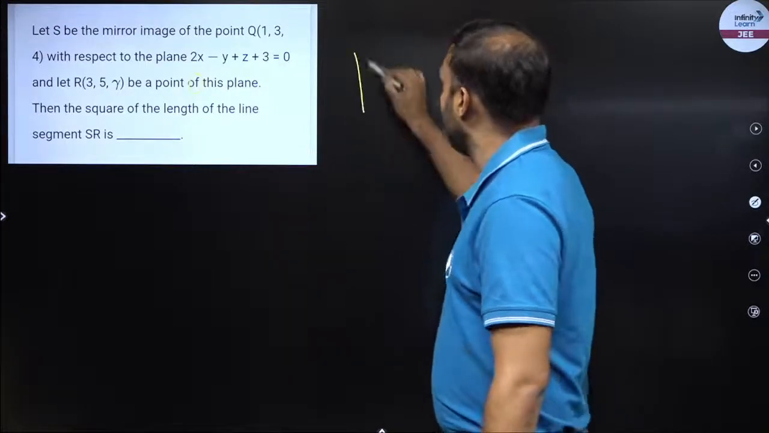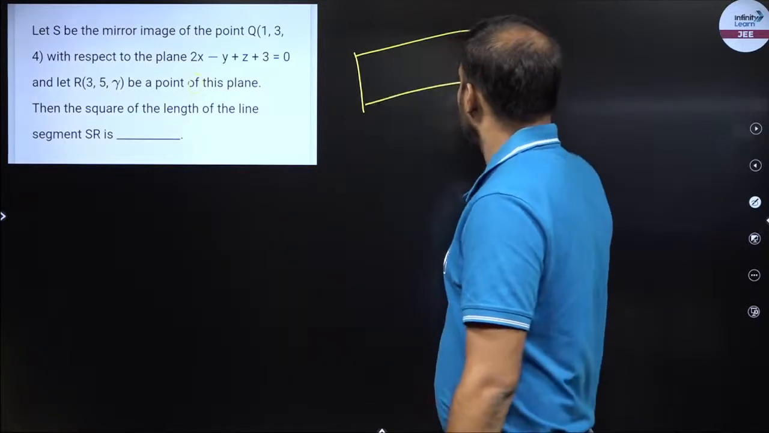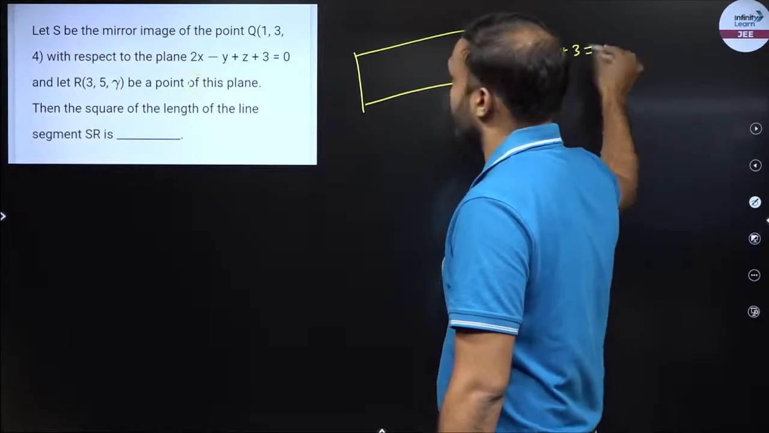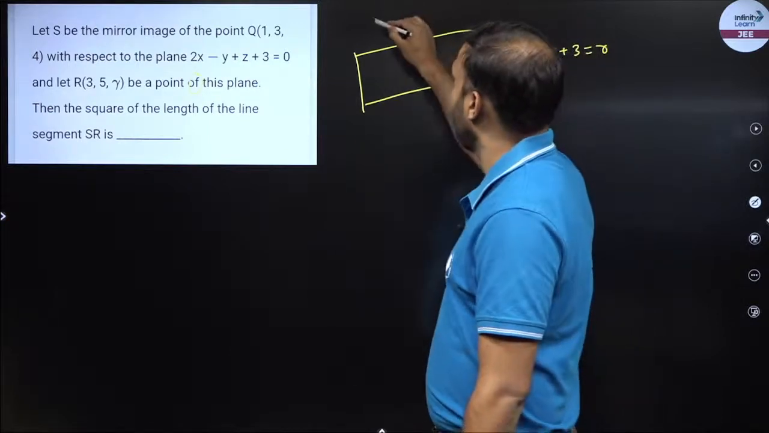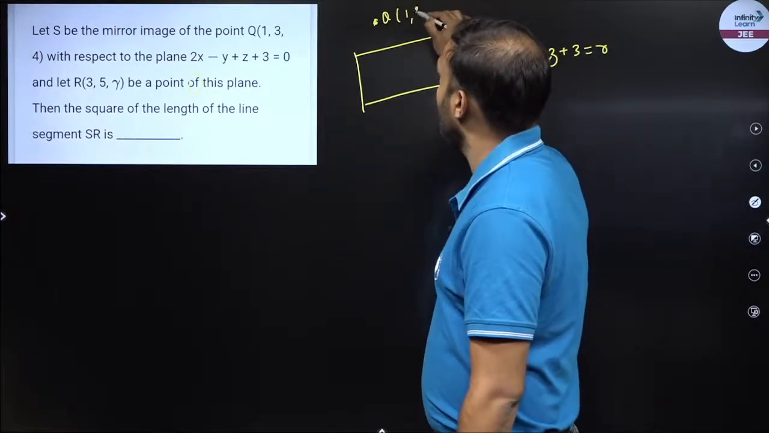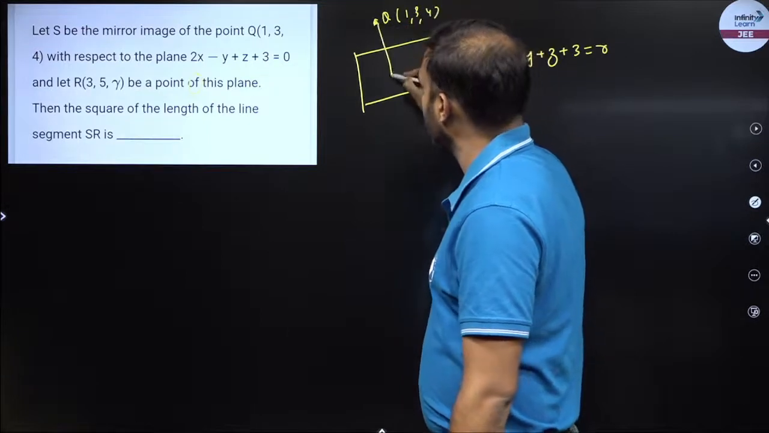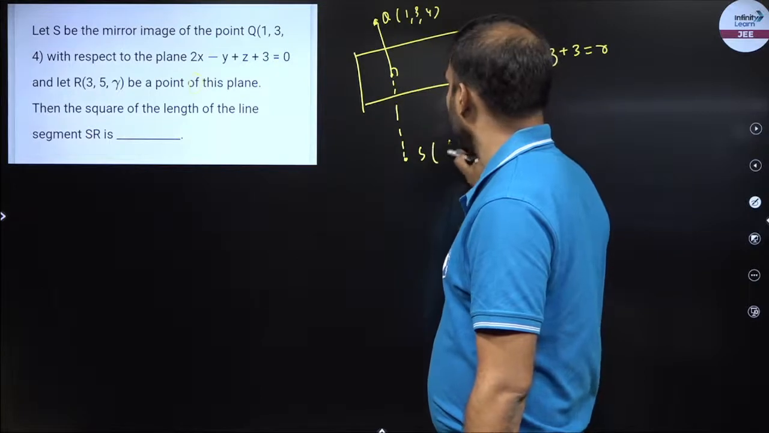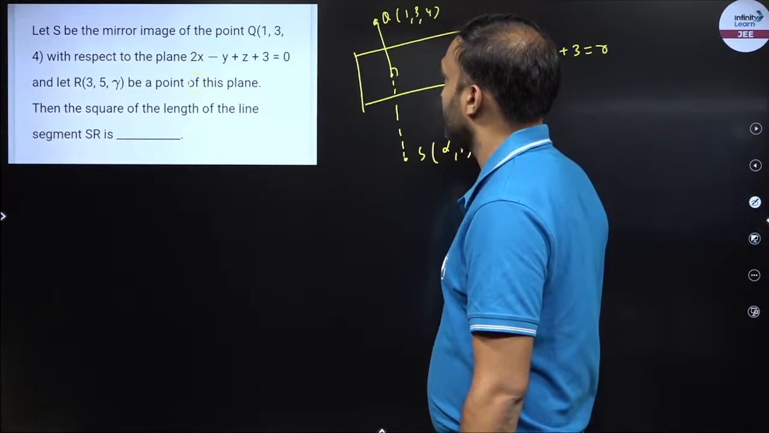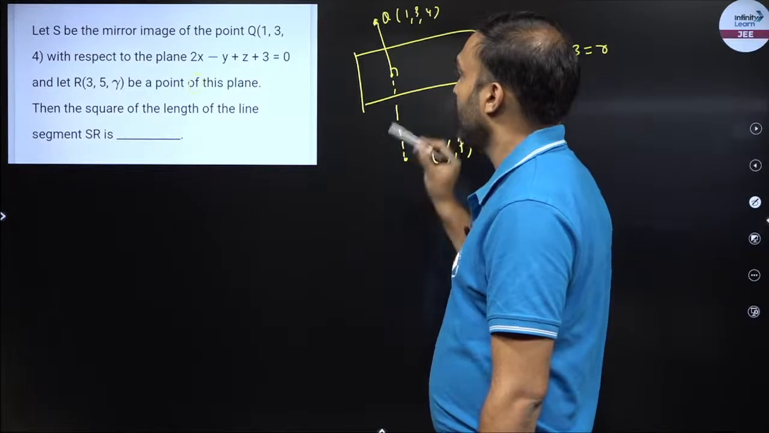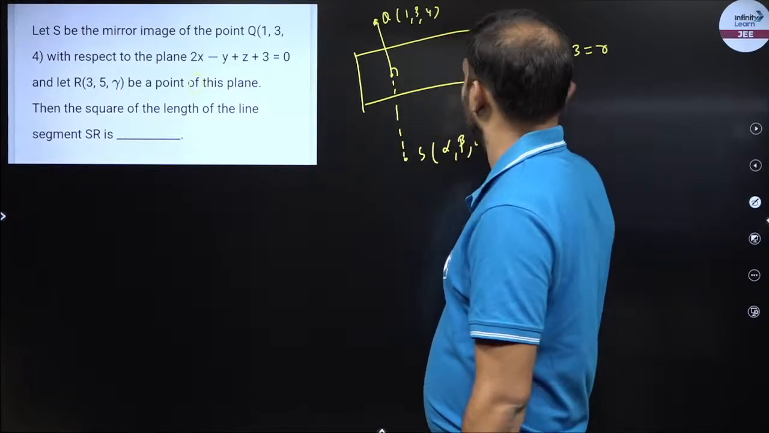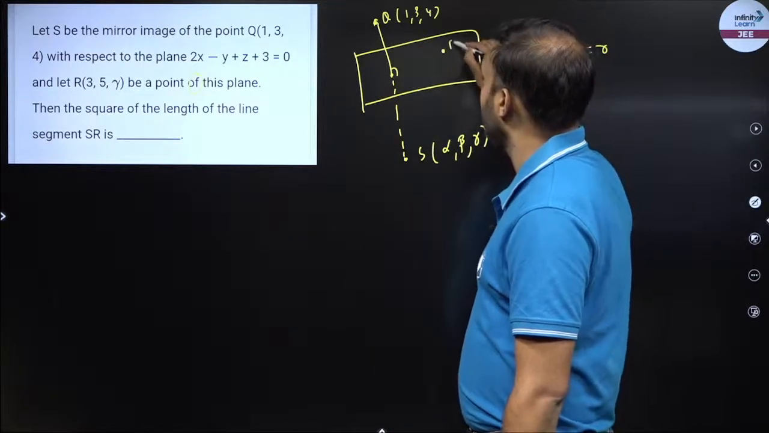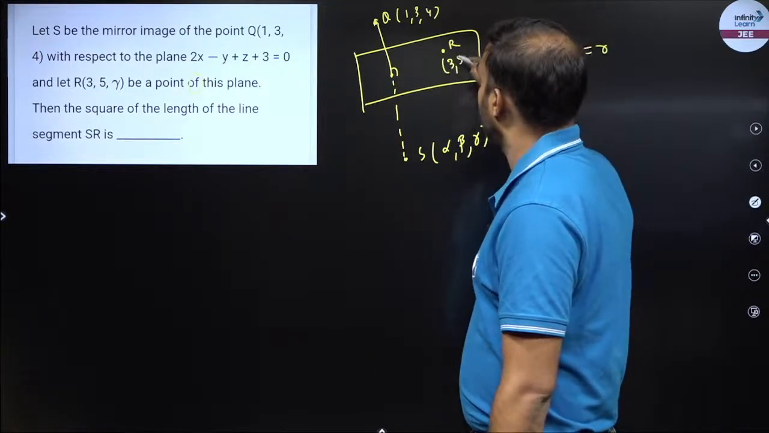So I have a plane. This is my plane. Equation of plane is 2x minus y plus z plus 3 is equal to 0. S is the mirror image of a point Q. There is a point Q, (1, 3, 4). Its mirror image is S. We don't know about S, so let S be (alpha, beta, gamma). Do I know about S? No. S is the mirror image of point Q with respect to the plane. Let R be a point on this plane. So R is some random point on this plane.